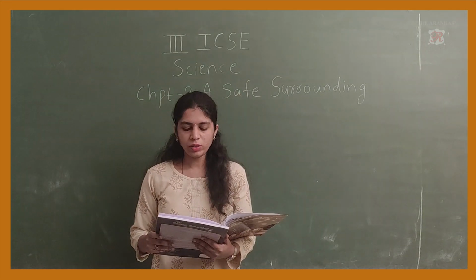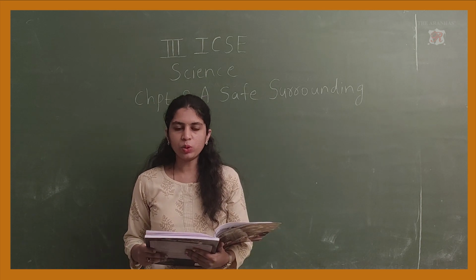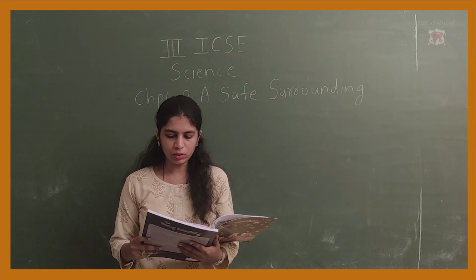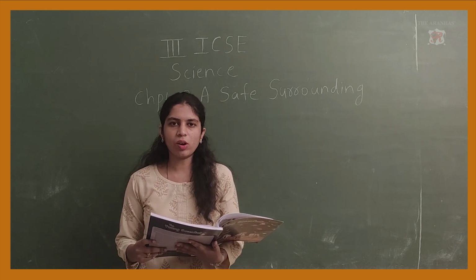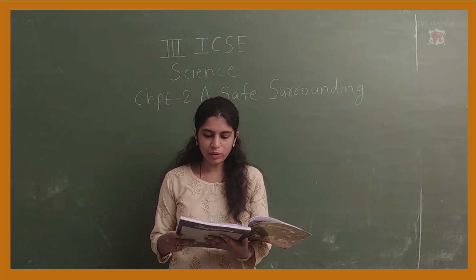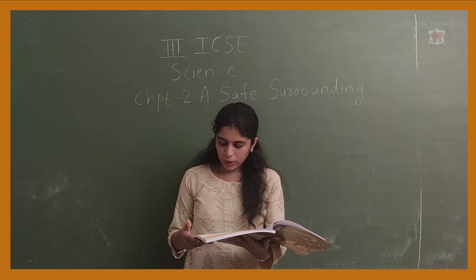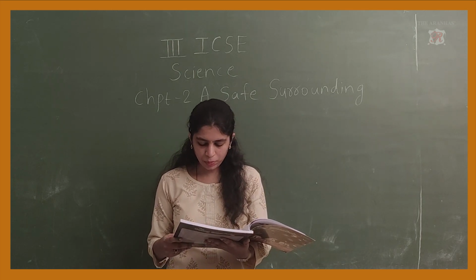Welcome back, children. Today we will start with science, chapter number 2, a safe surrounding. All the things which are around us are called surroundings. So we will start with the chapter a safe surrounding. Page number 9. Accidents happen when we stop being careful.